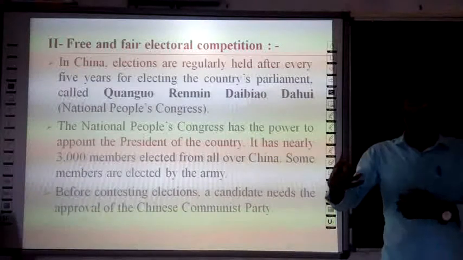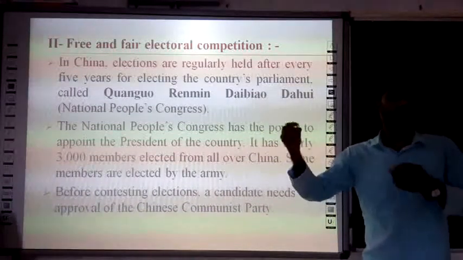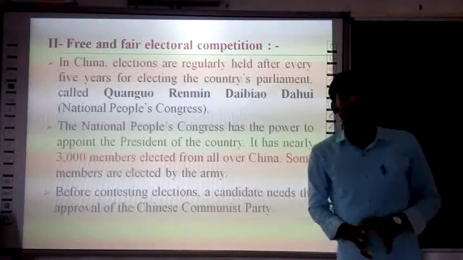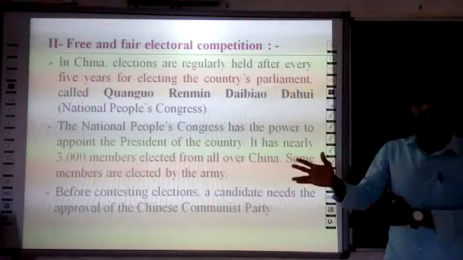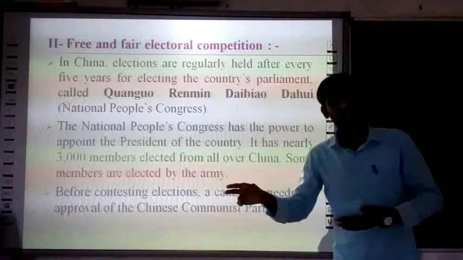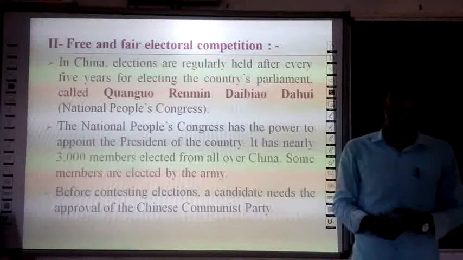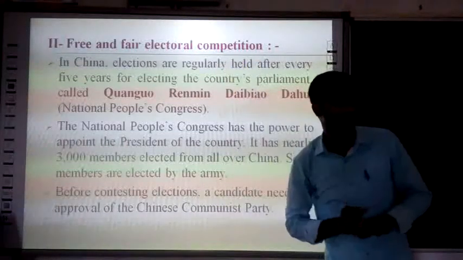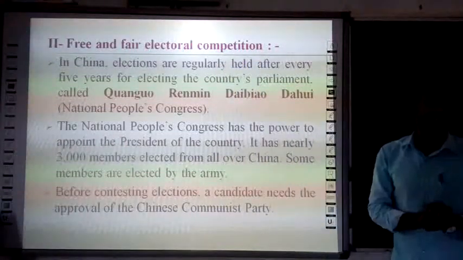Are they conducted in a proper way? Let us understand these conditions with two instances. One is China and another is Mexico. So let us go with China.